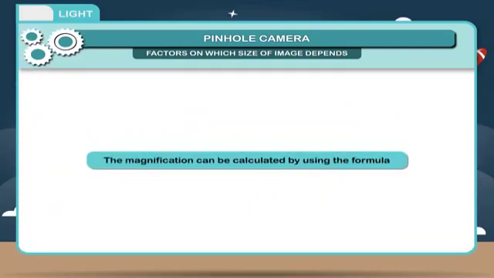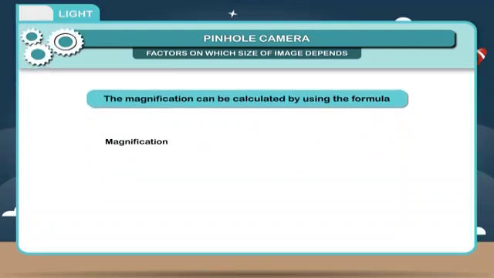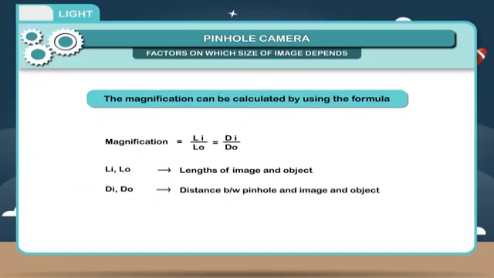The magnification can be calculated by using the formula: magnification is equal to length of the image divided by length of the object, which is equal to distance between the pinhole and image divided by distance between the pinhole and object.